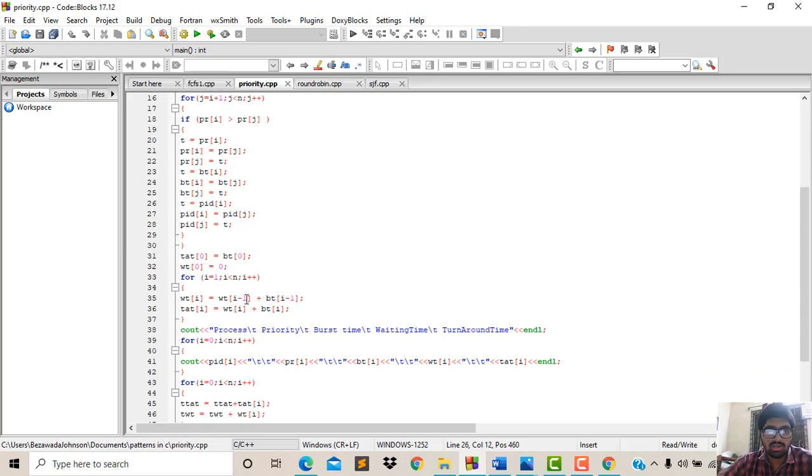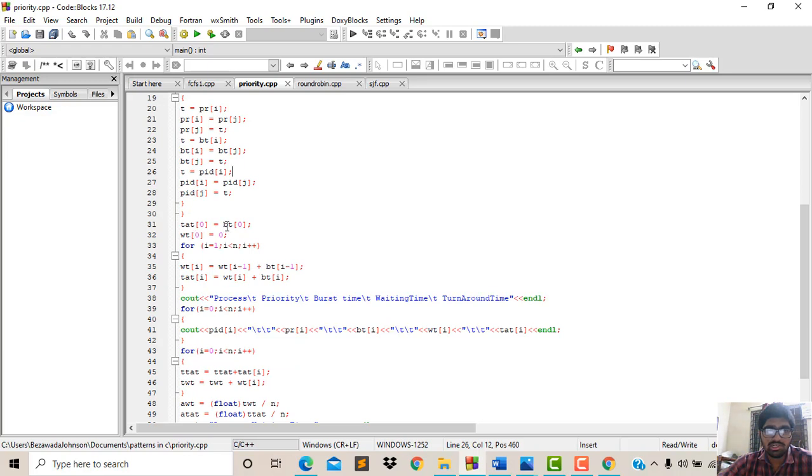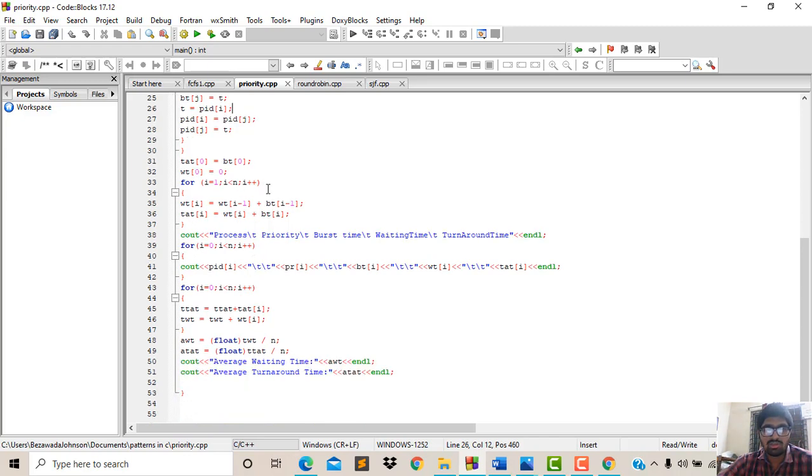Now here I am calculating the TAT, that is turnaround time equal to burst time of 0, average waiting time equal to 0, and wait of I equal to wait of I minus 1 plus BT of I minus 1, TAT of I equal to wait of I plus BT of I. According to the priority, the waiting time will be executed by the CPU. According to this, the waiting time and the turnaround time will be calculated, and after that we are printing the priority, burst time, waiting time, turnaround time.